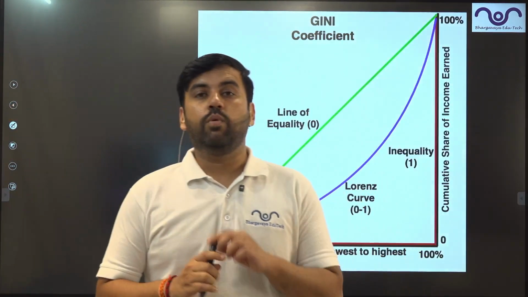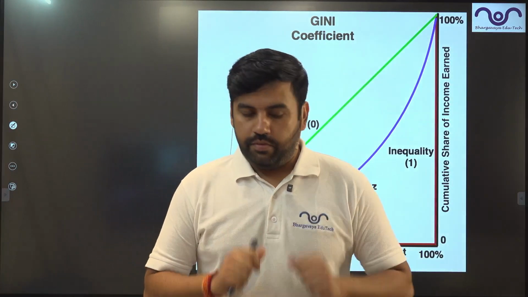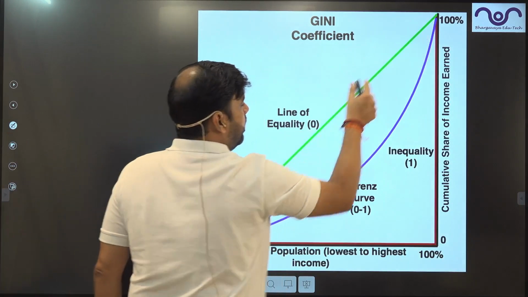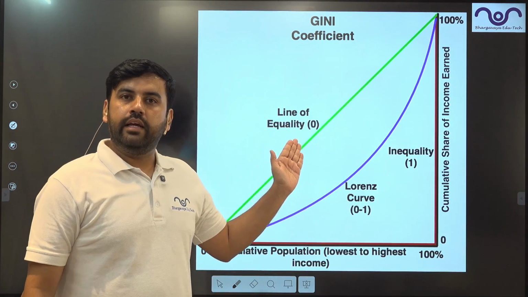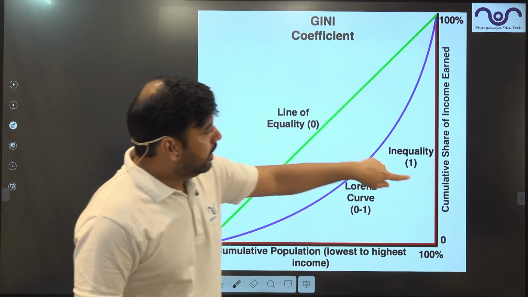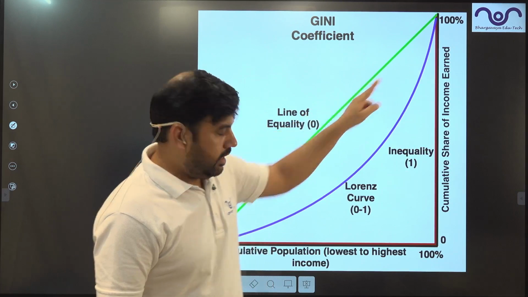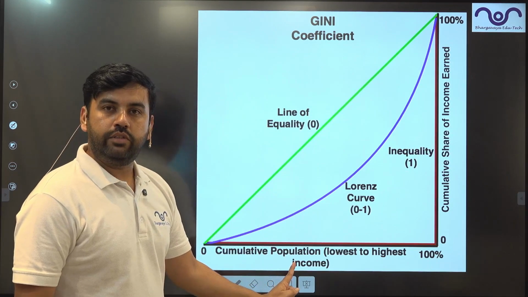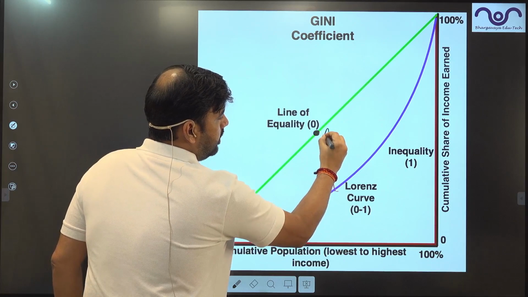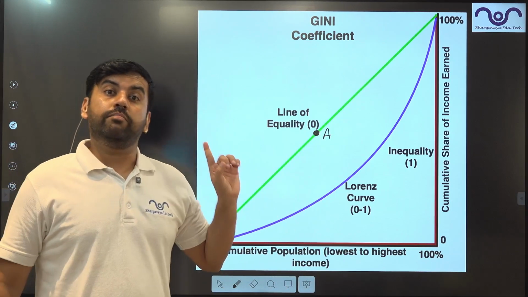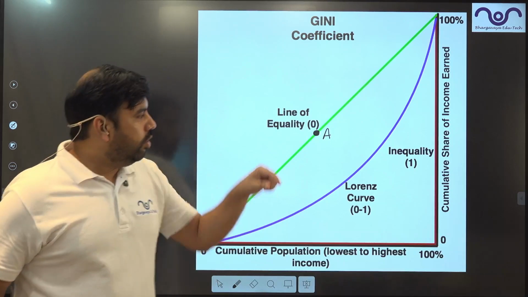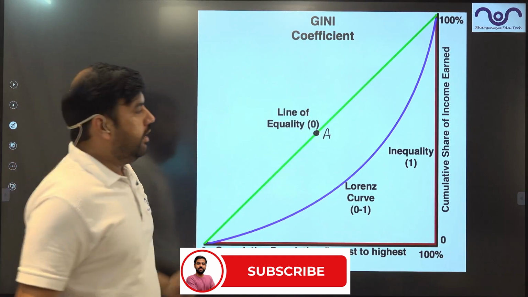Now, let's understand what the Gini coefficient and the Lorenz curve are. Assume that this green line that you see over here is a line of equality. Line of equality means the cumulative share of the income earned against the cumulative population. So let's say we are at this particular point, point A on this green line. This is the line of perfect equality. Everyone is equal.